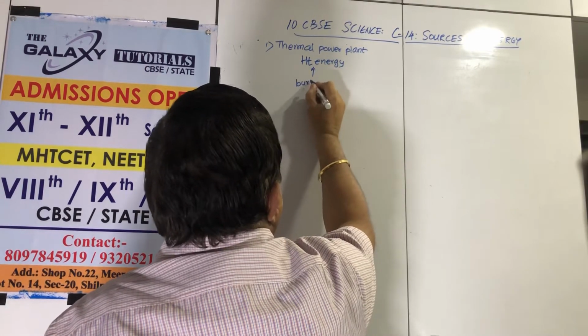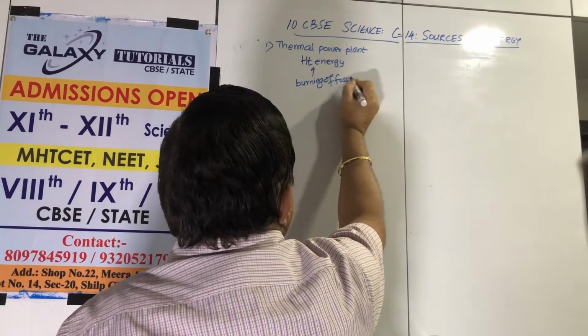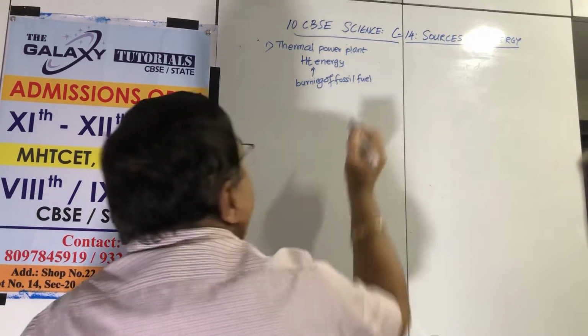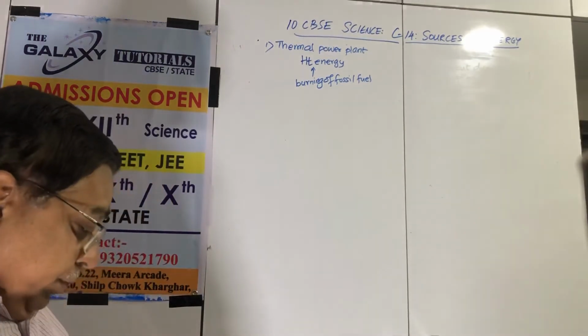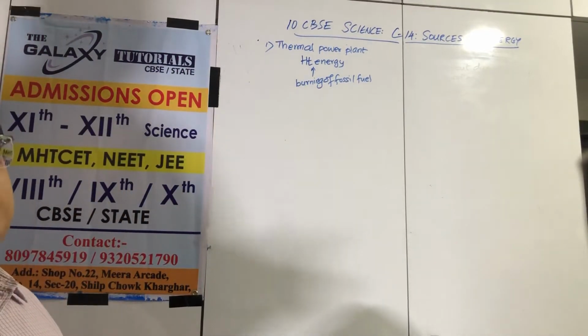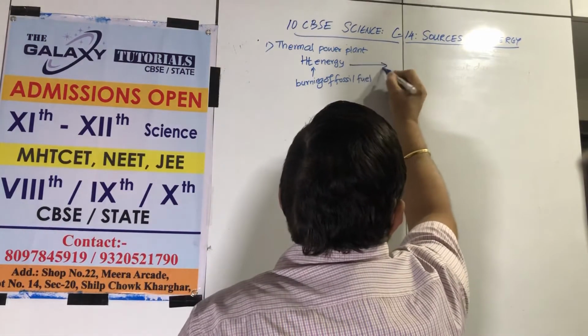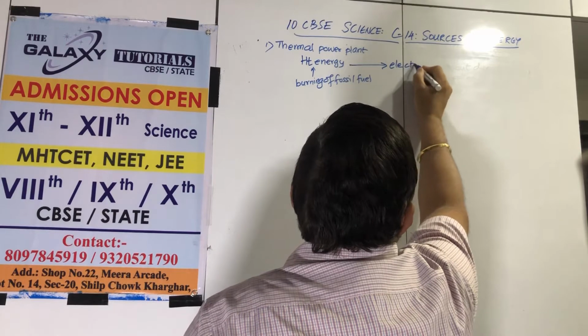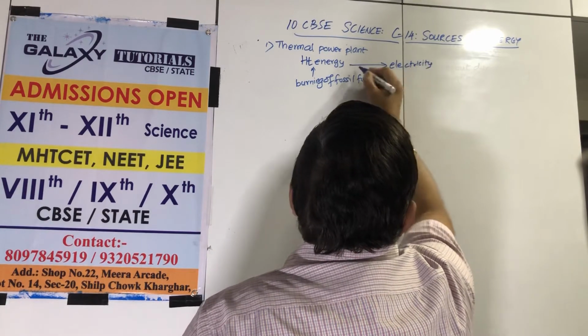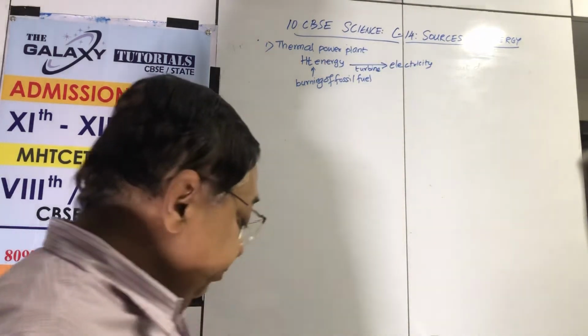Burning of fossil fuel, coal, etc. You get heat energy. Okay, and this heat energy, as I showed you, can run a turbine, as we saw in the dynamo experiment, and be converted to electricity through a turbine.